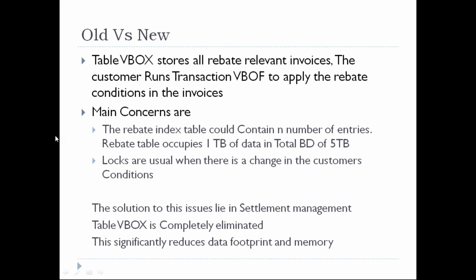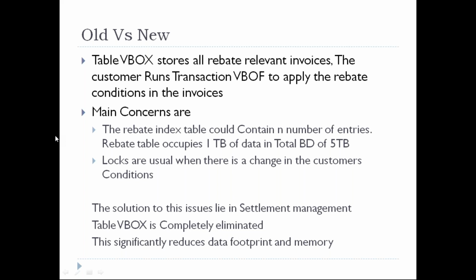Okay, so what is the main problem here? Why are we not using the traditional? The main reason is that our main concern is the rebate index table, which is VBOX. If I activate rebate processing in my company, let's assume my database is 5 TB. If I activate rebate processing, 1 terabyte of data, almost 20% of our data, will be occupied only with the VBOX transactions. How is that possible? For example, I have one rebate agreement for a customer, say called 1000.